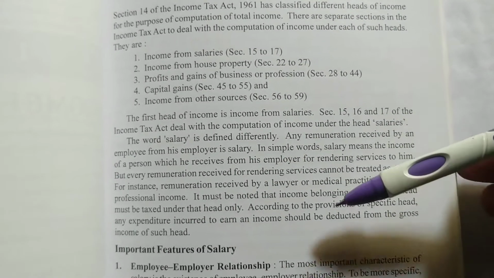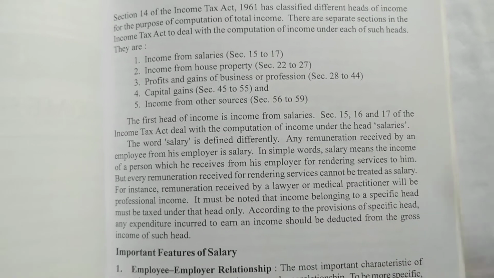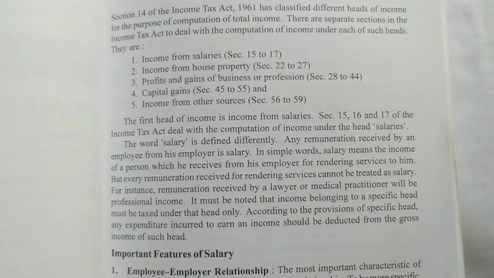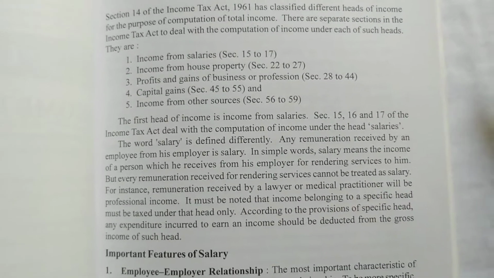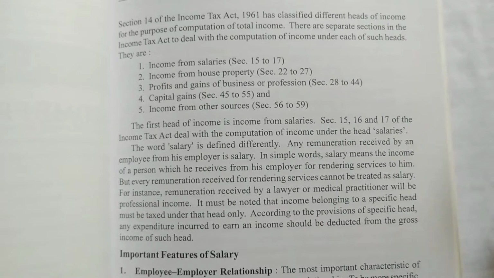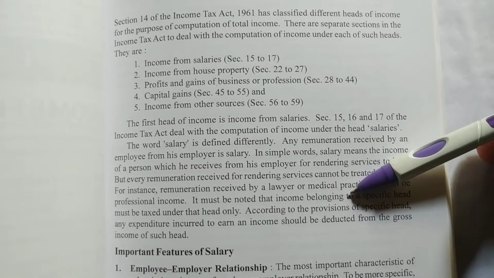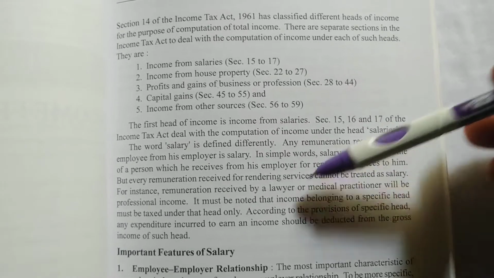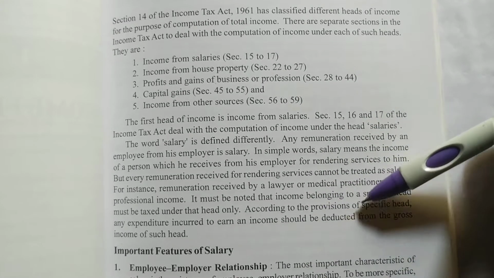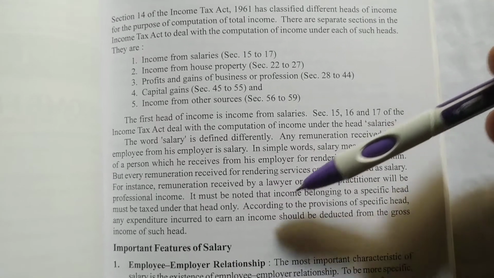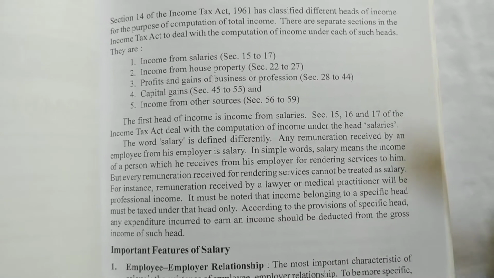Please be noted that income belonging to a specific head must be taxed under that head only. So where we earn income, that income will go to that head. If there is a relationship between employer and employee, it will go under salary. If it is a doctor, that is professional income, so it will go to that particular head. According to the provision of a specific head, any expenditure incurred to earn any income should be deducted from the gross income of such head.